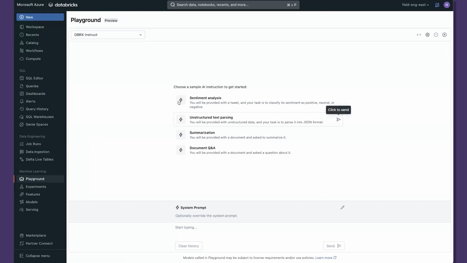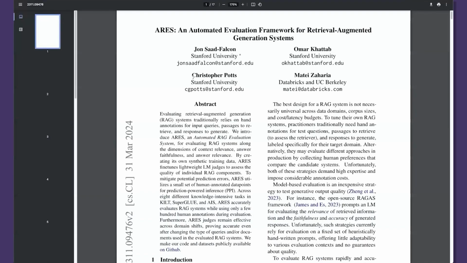So to drive that point home, what we're going to do is take a bunch of research papers and process them. We're going to put them in a vector search index. We're going to tie them to a base model. We're going to create a retriever so that your AI system can take the question that you ask it and go retrieve information relevant to your question and ultimately give you a much higher quality response.